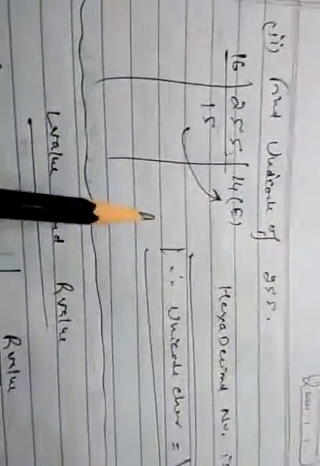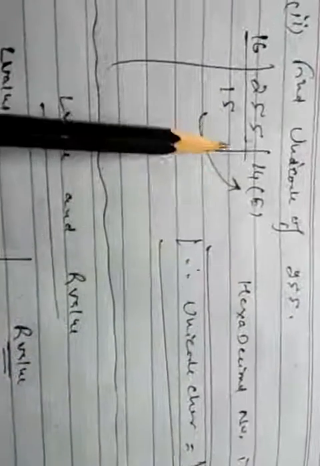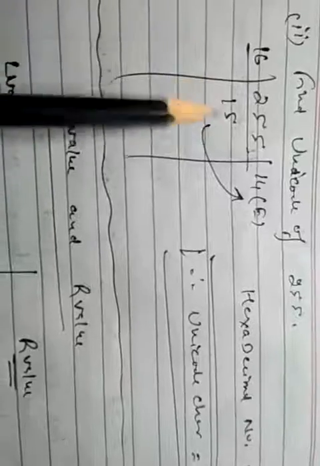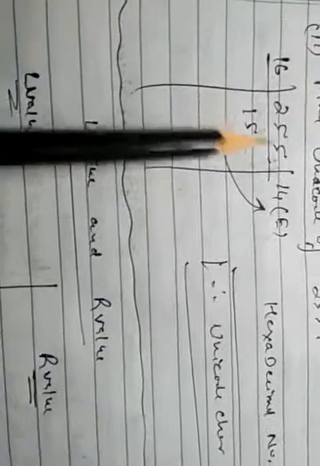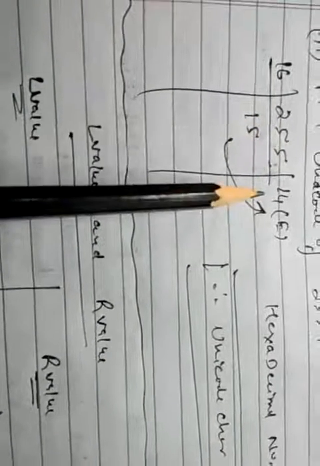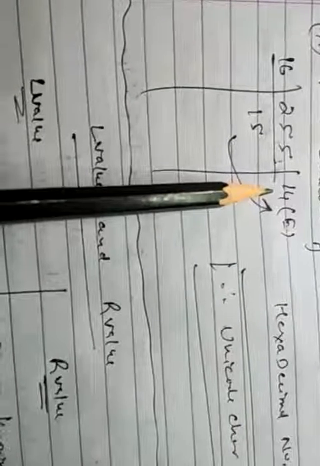Now take one more example. We want to find the Unicode character of 255. First find the hexadecimal number of 255. So 16 multiplied by 15, and the remainder will become 14.